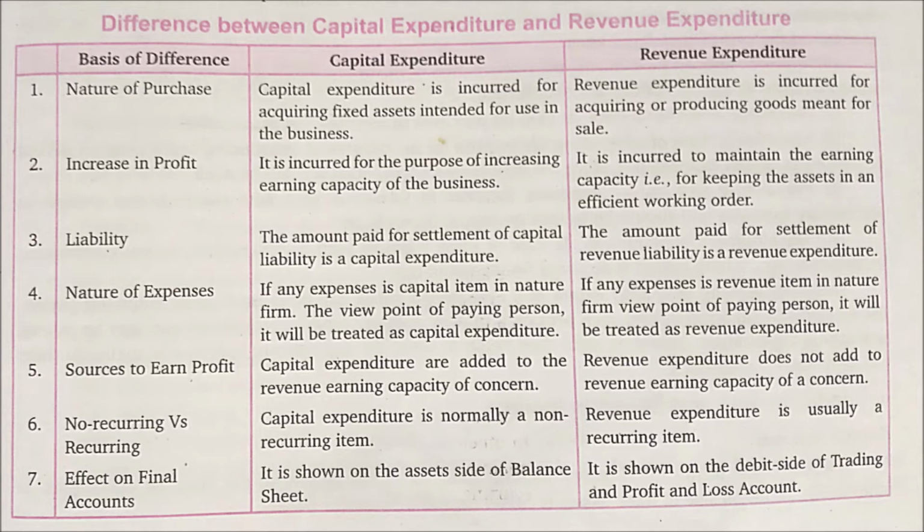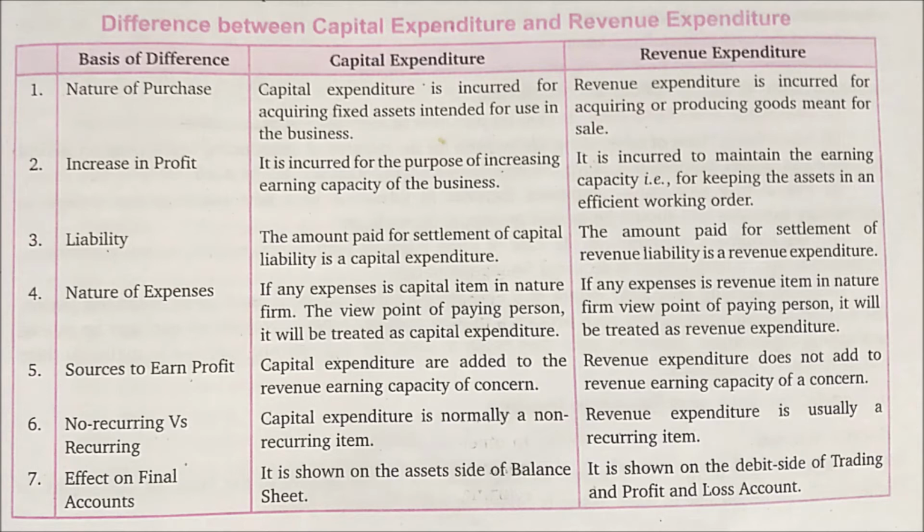Meaning, one is for less than 1 year, that is revenue. One is for more than 1 year, that is capital expenditure. Expenses. If any expense is capital item in nature from the viewpoint of the paying person, it will be treated as capital expenditure. If any expense is revenue item in nature from the viewpoint of the paying person, it will be treated as revenue expenditure.